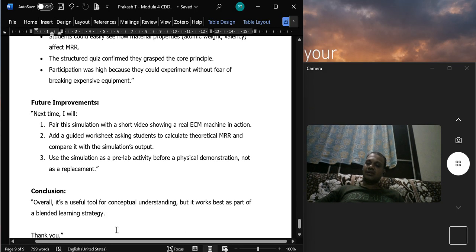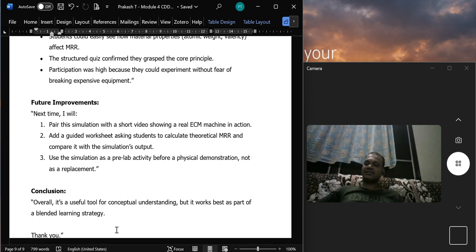Overall, the final conclusion is it's a useful tool for conceptual understanding, but it works best as part of a blended learning strategy.